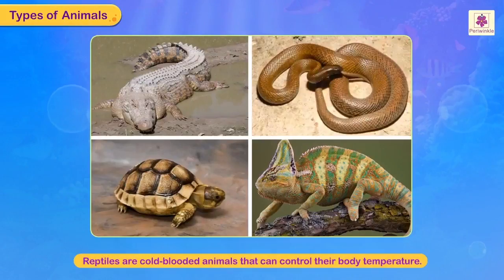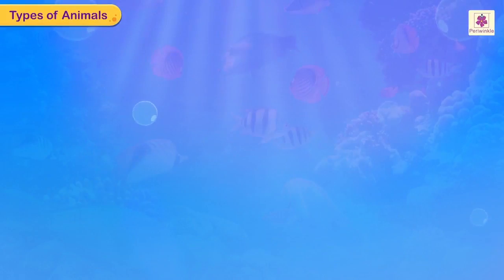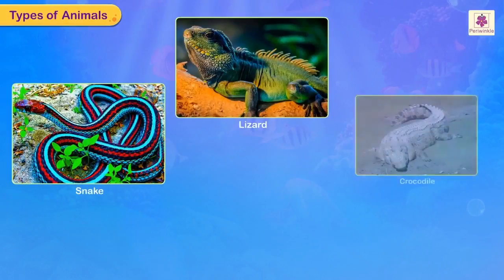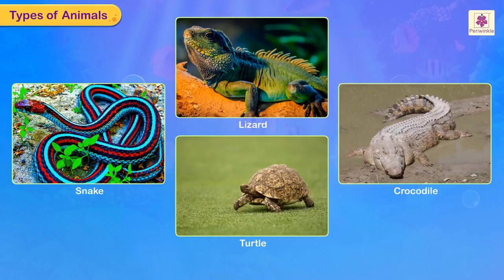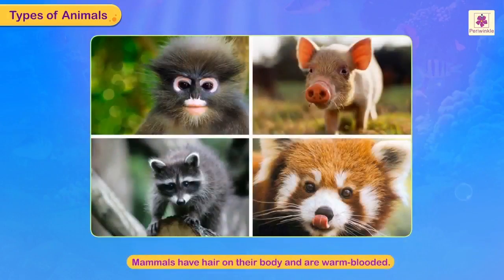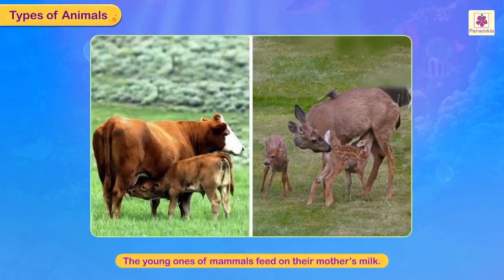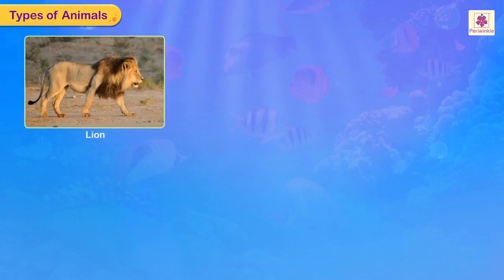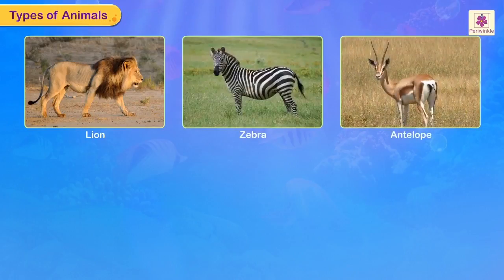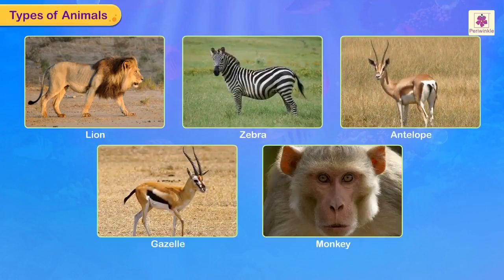Reptiles are cold-blooded animals that can control their body temperature. Some examples of reptiles are snakes, lizards, crocodiles, and turtle. Mammals have hair on their body and are warm-blooded. The young ones of mammals feed on their mother's milk. Some examples of mammals are lion, zebra, antelope, gazelle, and monkey.